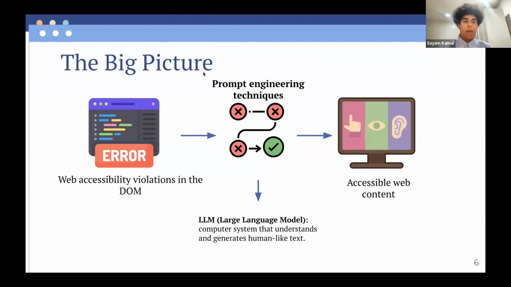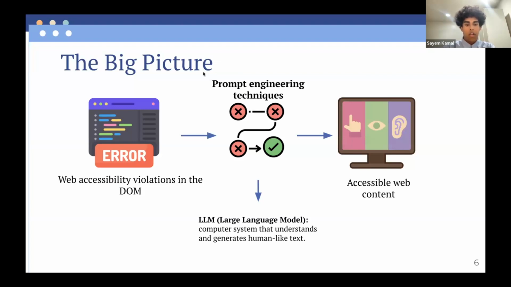So let's take a look at the big picture. The goal of our project is to use Playwright API to find web accessibility violations in the domain of our website. Then we used a large language model, which is a computer system that understands and generates human-like text. One example of an LLM, and the LLM we used in this example, was GPT.